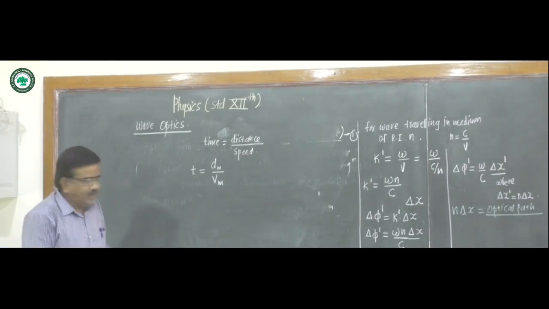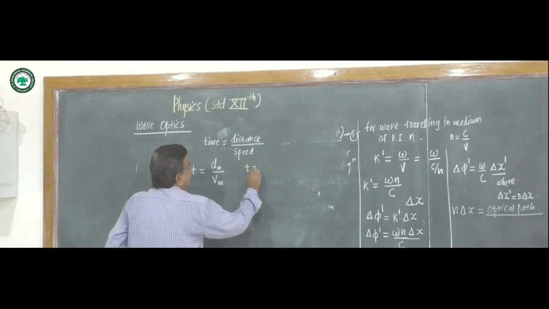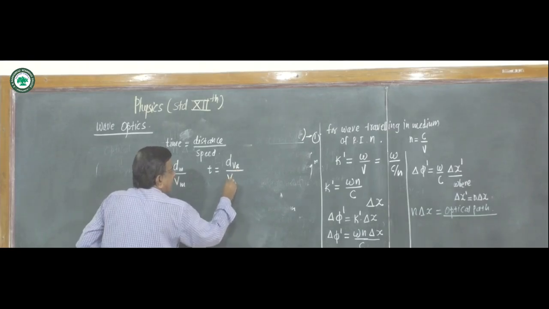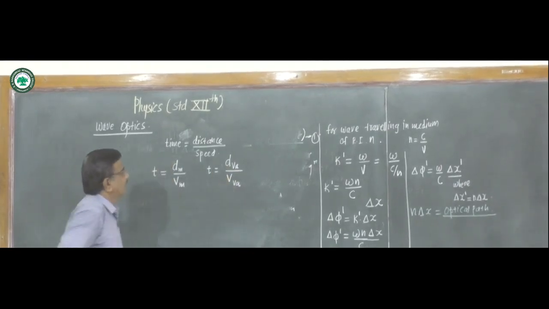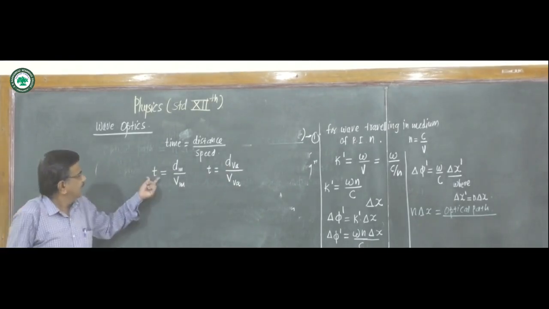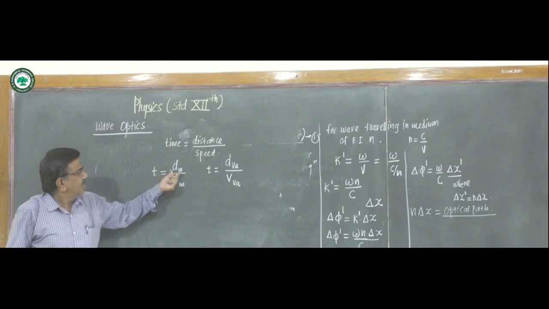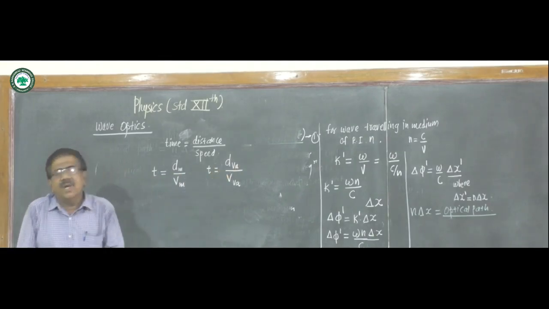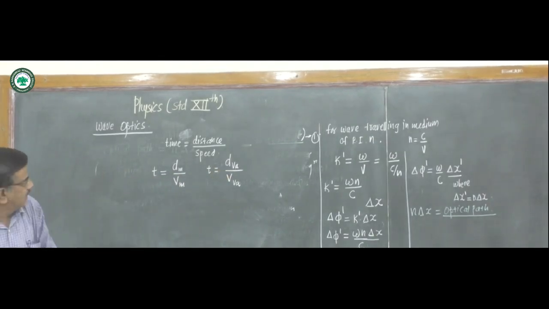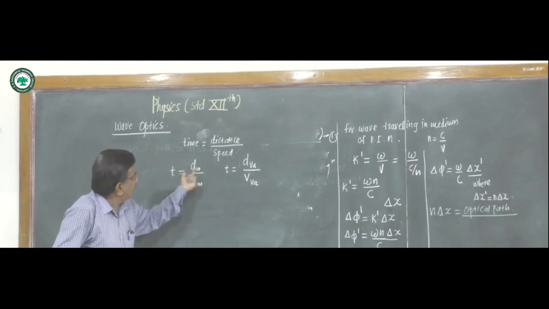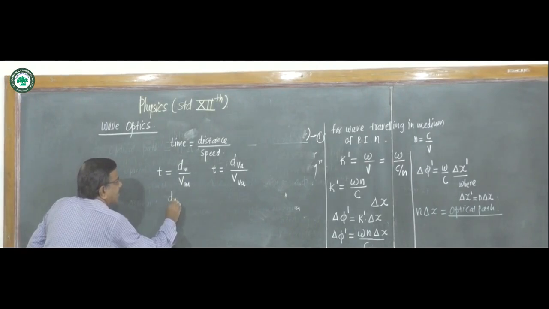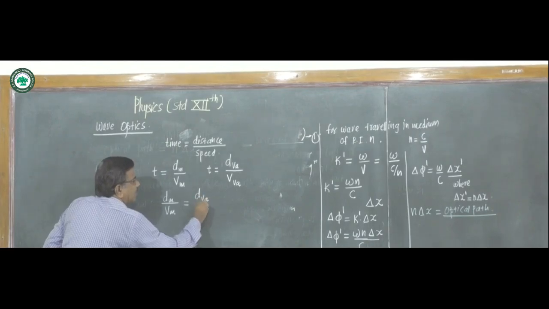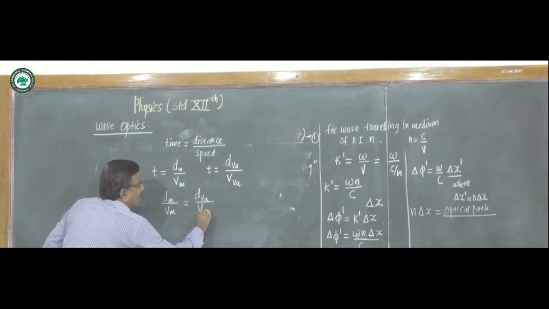For the vacuum, we write the same formula as distance in vacuum upon speed in vacuum. In the same time, distance in medium upon velocity in medium is equal to distance in vacuum upon velocity in vacuum.